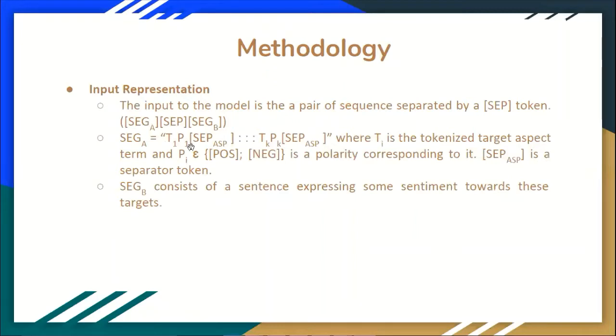Here it is a set of pairs of Ti and Pi, where Ti is the tokenized target aspect, and Pi is the target polarity associated with the aspect. The query can have multiple such pairs, and they are separated by another separator. And segment B is the sentence that expresses some sentiment towards this target.